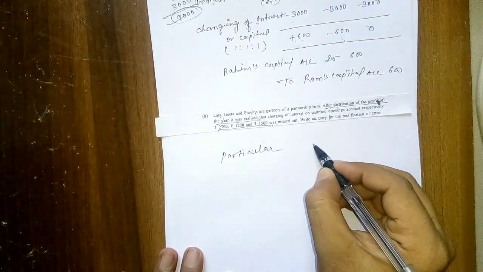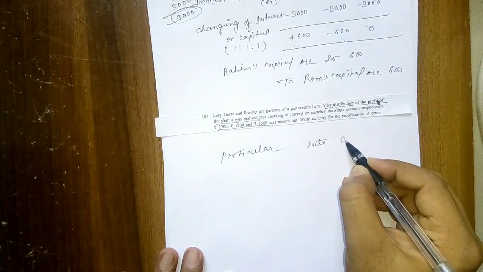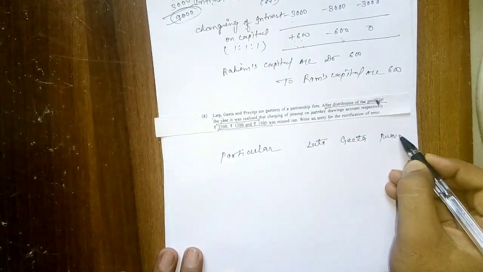Step 1, make format, particular, partner's name, first Lata, second Geeta and Parveena. Okay.